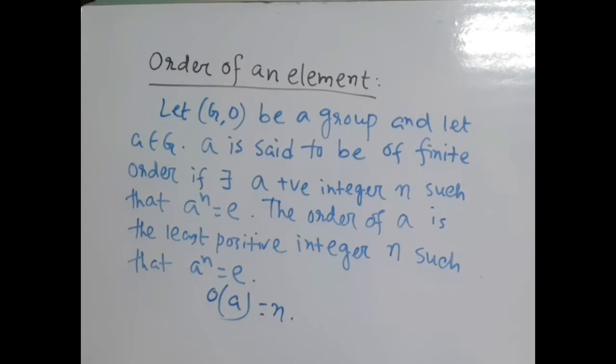And A is said to be of infinite order or of order 0 if the order of A is not finite. Okay, we see some examples.